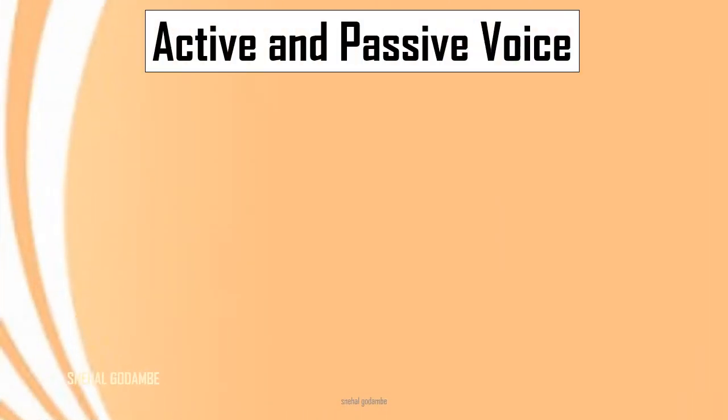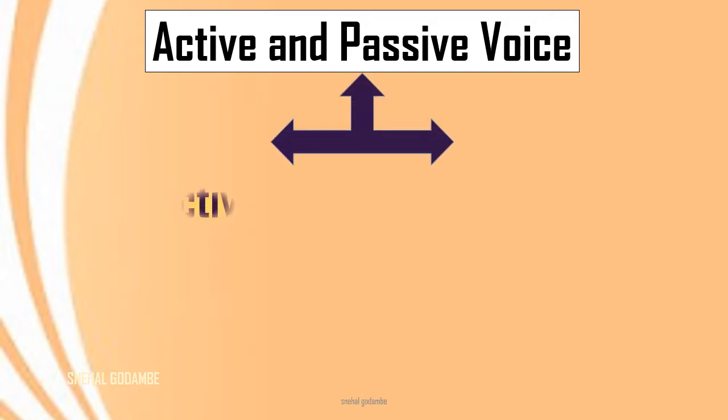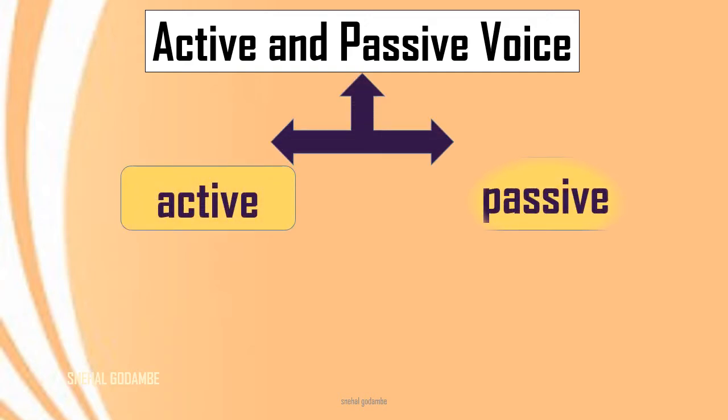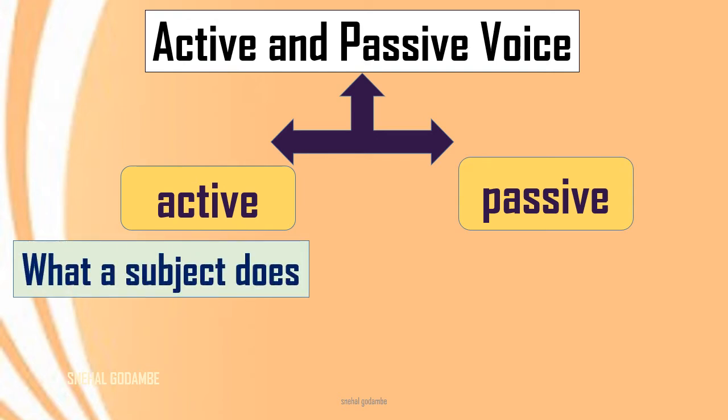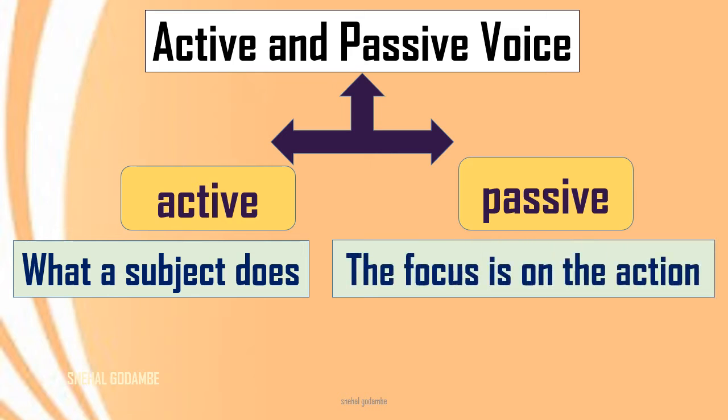Now, simultaneously, we will learn about active and passive voice so that the concept will be clear to you. Active voice, passive voice. In active, what a subject does, and in passive, the focus is on the action. We have seen that monkey ate the banana. So here we have seen what subject was doing. Monkey was the subject and the banana was eaten by the monkey. So here the action was focused.